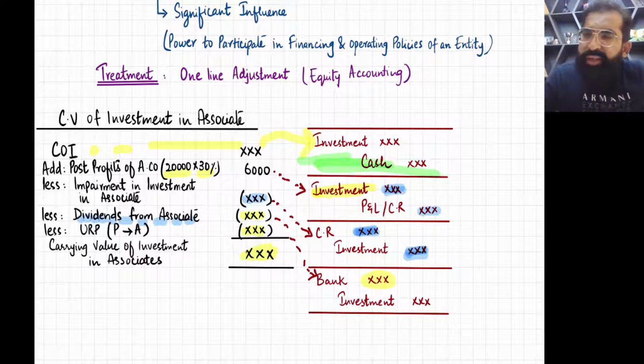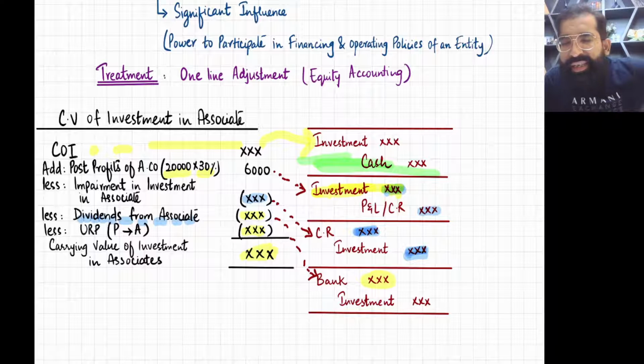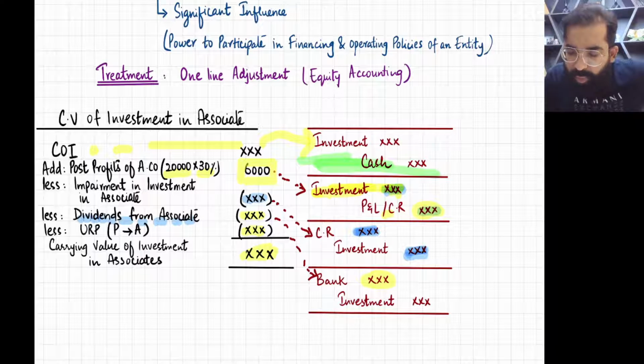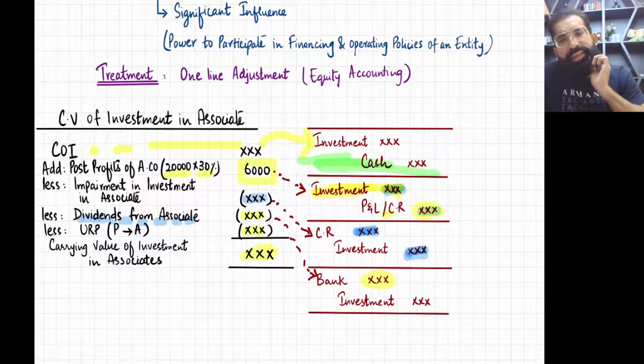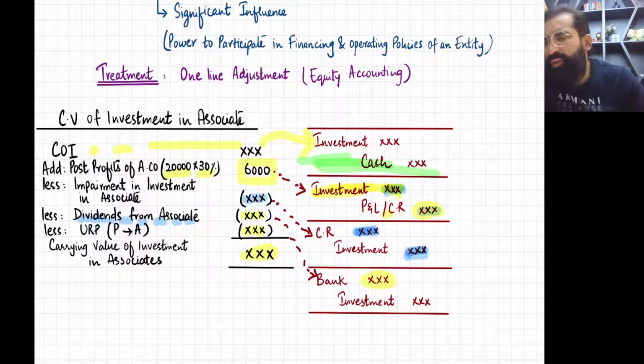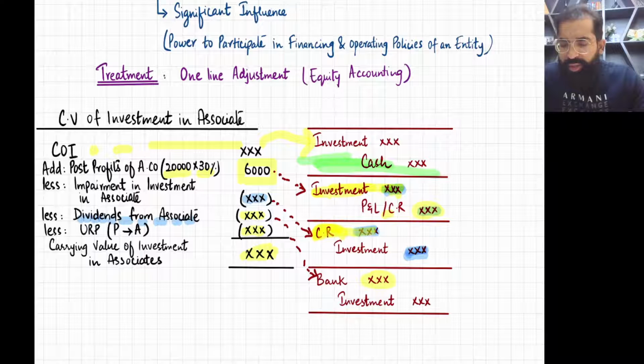So how will the parent company treat it? The parent company will increase the value of investment. So investment debit, and it is the income of the parent company, so P&L credit, or you call it CR, consolidated retained earnings credit. At one end you have to increase your investment. Now the third thing is impairment in associate. Sometimes the value of your investment goes down, so it's a loss. So you'll make the entry P&L debit or CR debit, obviously consolidated if it is a balance sheet (SOFP) question. So consolidated retained earnings debit and investment credit. See, investment is coming down.